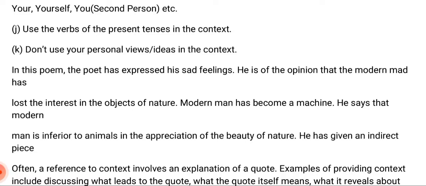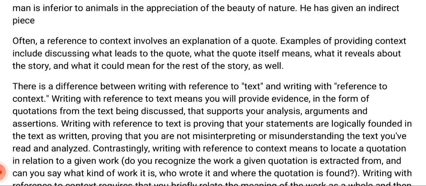Only write about the poem or about the lines. Do not deviate or digress from that context or from that text. Now let me talk about what context is. I have already told you in a brief way. A reference to context involves an explanation of a quote. Examples of providing context include discussing what leads to the quote, what the quote itself means, what it reveals about the story, and what it could mean for the rest of the story as well. I hope you have understood.